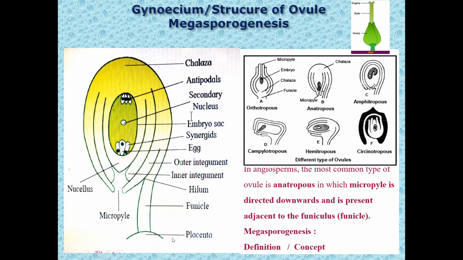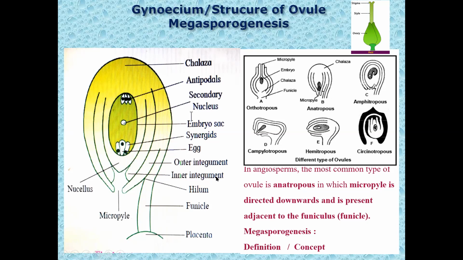Now we'll see the function of each part of the ovule. Placenta is a sterile parenchymatous tissue to which the ovule body is attached with the help of funicle or without funicle. Funicle is the stalk of the ovule. It attaches the ovule body to the placenta. One function. Second function is it conducts the nutrition coming through the placenta to the ovule body. That is the second function of funicle. Hilum attaches the funicle to the ovule body.